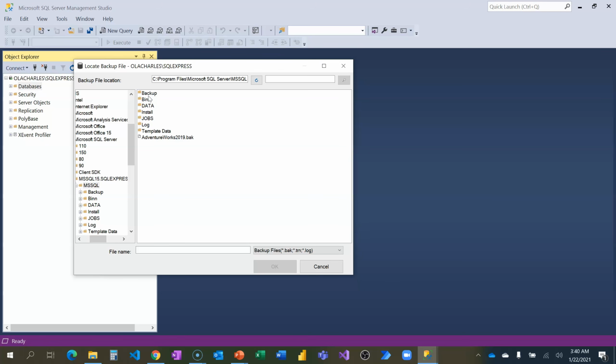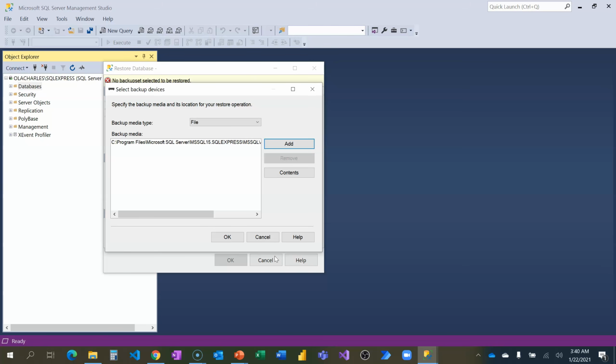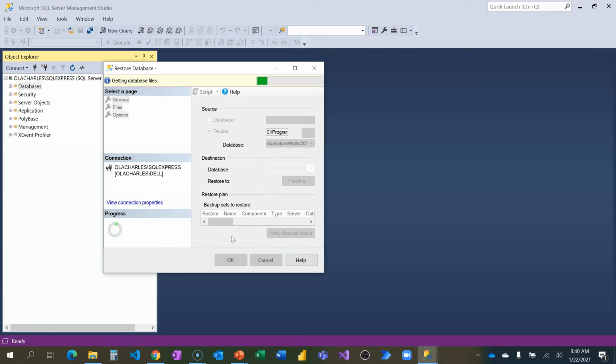I couldn't open my backup for reasons not known to me. That was why I couldn't drop it there. Otherwise, we would have located it directly. So this is the file, the BAK file. I'm going to click on OK. So now I have it here, which I can now click on OK.